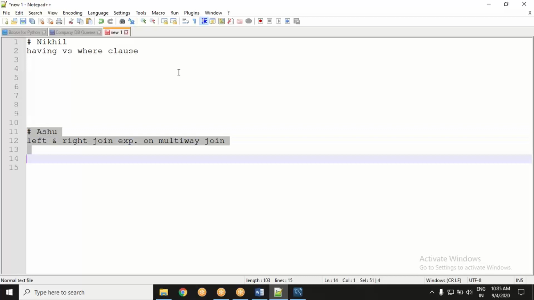Ashu, maybe I am answering your question too. If you have a multi-way join and you are not very clear, if you are using left and right on multi-way join, you may give ambiguous query. This is your left table, this is your center table, and say this is your right table.